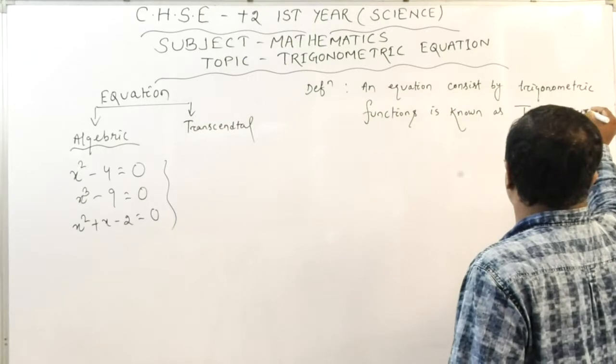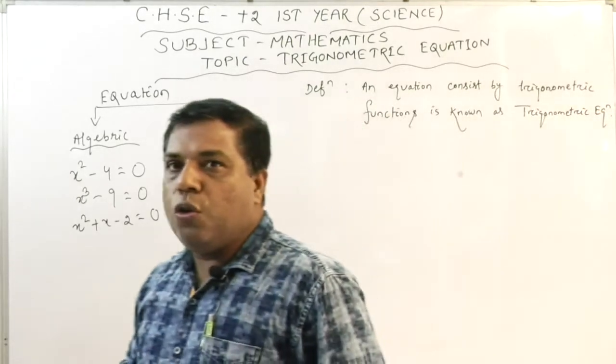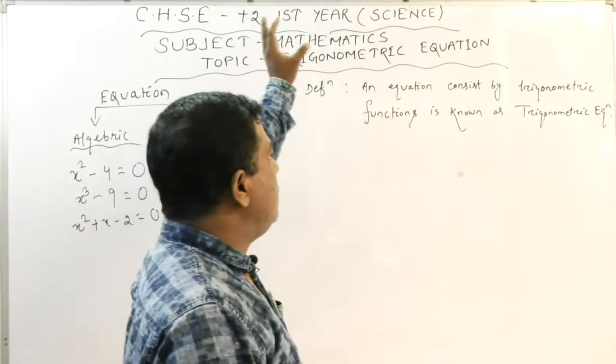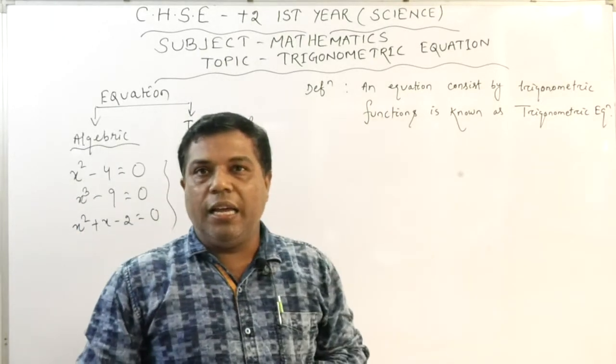That is the meaning of trigonometric equation. So what do we mean by trigonometric equation? An equation which consists of trigonometric functions is known as a trigonometric equation.